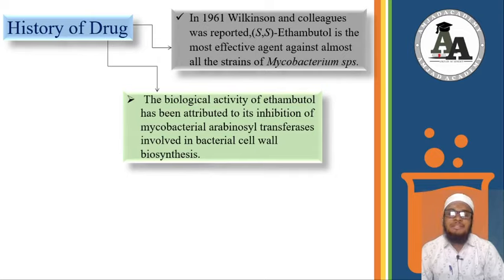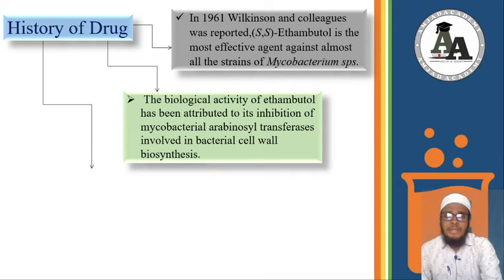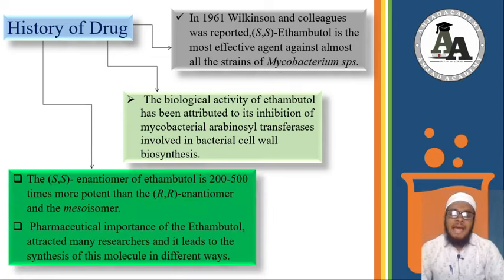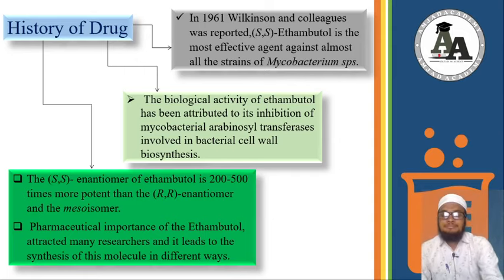The enzyme name is arabinosyl transferase. Now, as the SS enantiomer of ethambutol is 200 to 500 times more potent than its RR enantiomer and its meso isomer, its pharmaceutical importance led many researchers to work in this area.